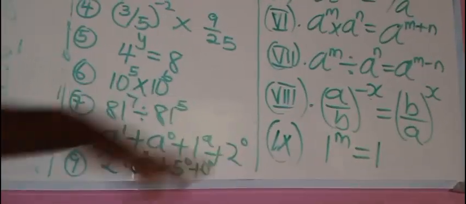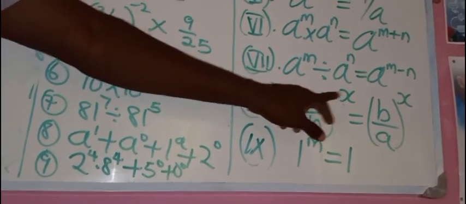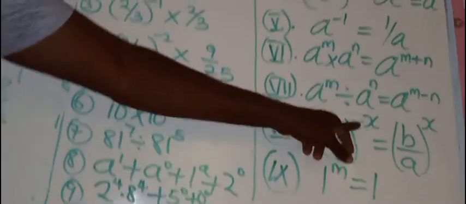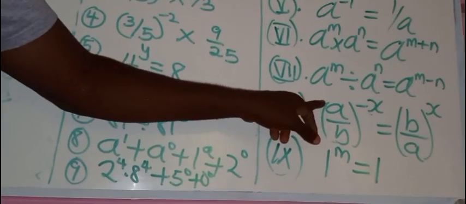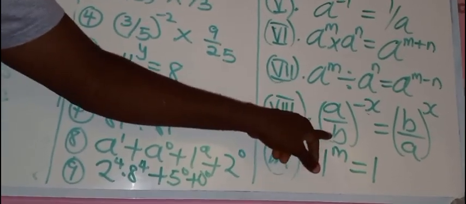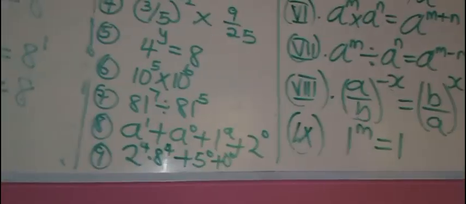The last one is this. We want to prove, if you have a fraction and the exponent is negative, and you want the negative exponent to disappear, you will just interchange. The denominator will come to the numerator and the numerator will go to the denominator. Once you do that, the minus has disappeared. Okay, I think we need to prove that.